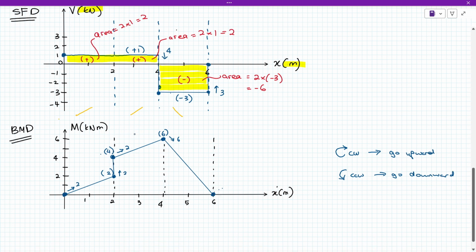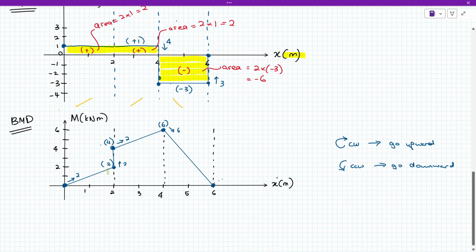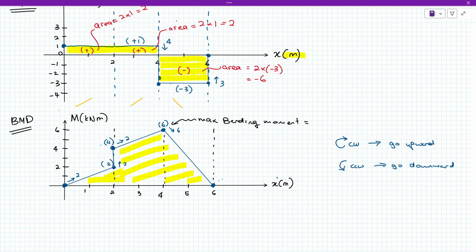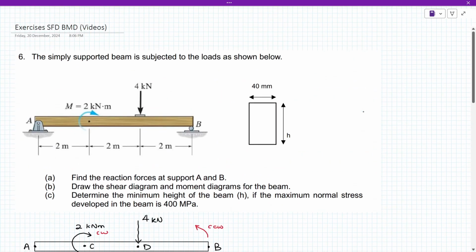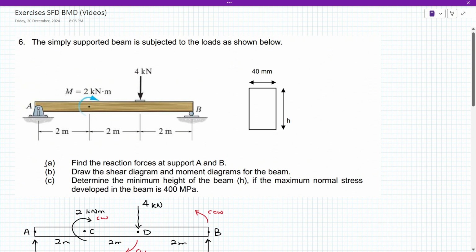Alright, so this is kita punya bending moment diagram. So kita just shade lah the area under the curve. Okay, alright. So that's it. Okay, indicate lah the maximum bending moment kita adalah the highest peak of the curve lah. Maximum bending moment is 6 kilonewton meter. Okay. Alright, so kita dah jawab soalan A, kita dah jawab soalan B.